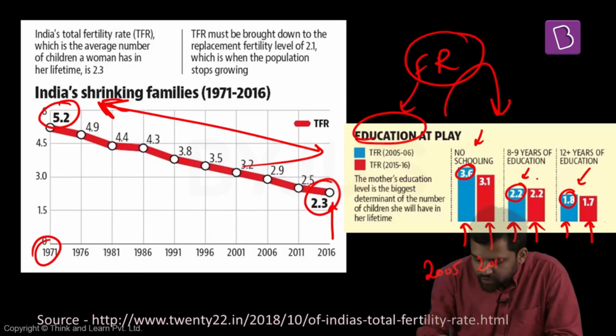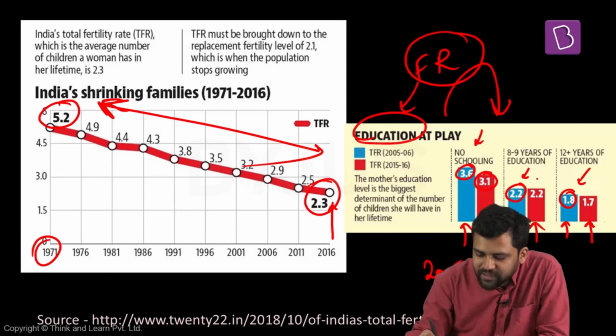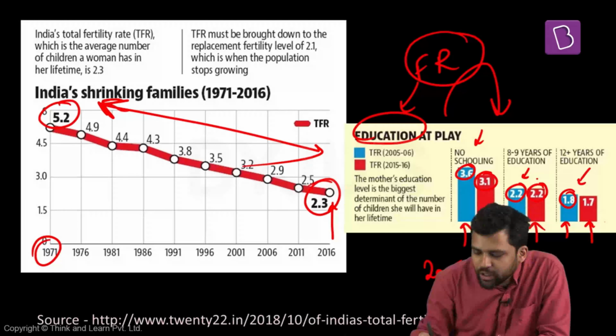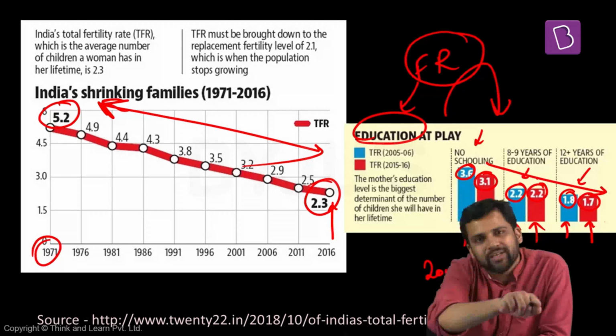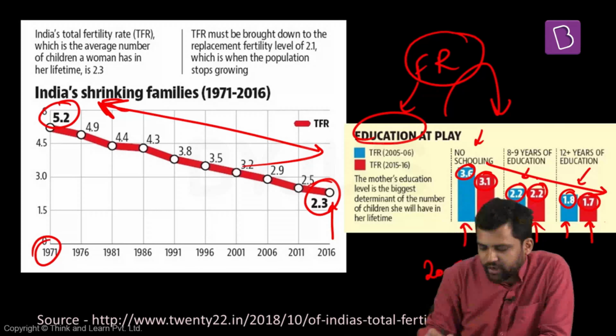The red data that you see, that is for 2015-16. So women who do not have any schooling, 3.1. Women who have some years of education, 8 years of education, 2.2. Women who have 12 plus years of education is 1.7. So with education, fertility rates are decreasing. And again, if you compare women without any education between 2005 and 2016, there also there has been a decline in fertility rate. Similar kind of trends are observed.